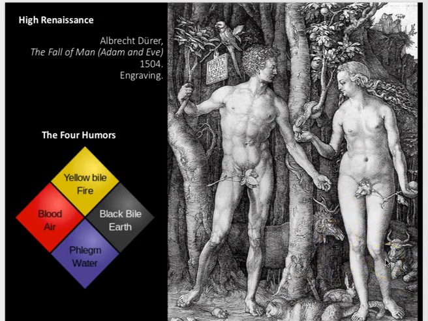Now, again, remember, if they're all in balance, then it's all good. It's harmony. Now, just for your own curiosity, the cat is associated with yellow bile. The elk is associated with black bile. The rabbit is associated with blood. And the ox is associated with phlegm.